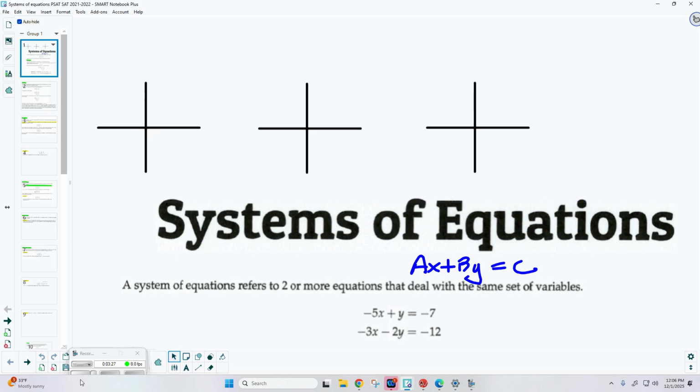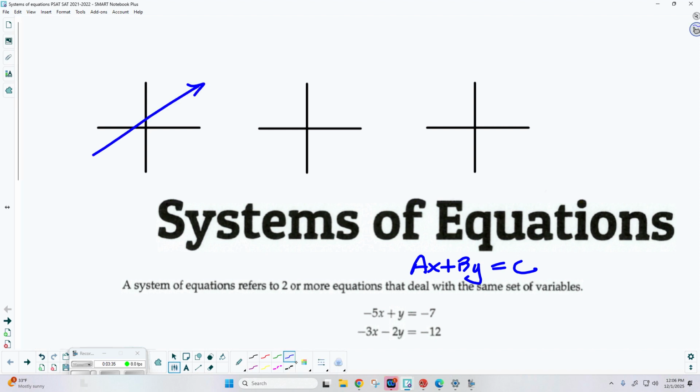What's one? They can intersect. This is typically going to be the most common case. So you could have 2 linear functions that intersect in one point. That means you've got one solution, because like any other system, you're trying to find all of the ordered pairs that are going to make both equations true at the same time. So this is case 1. They can intersect at a point.